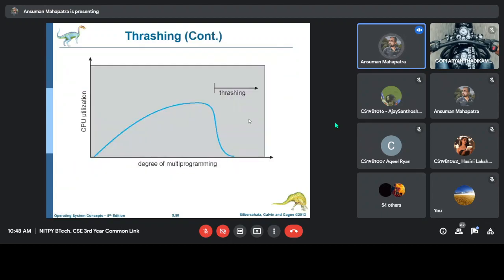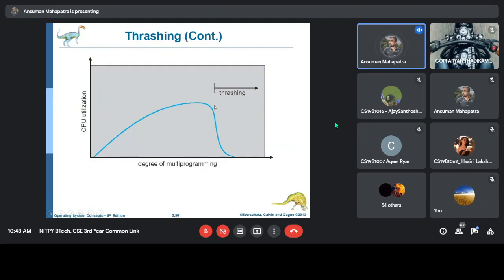That's why this graph is telling that CPU utilization will go up, and after some time, if you increase the degree of multi-programming, the CPU utilization will reduce. All will be swapping in and swapping out, and the CPU will just be sitting idle. This is called thrashing.